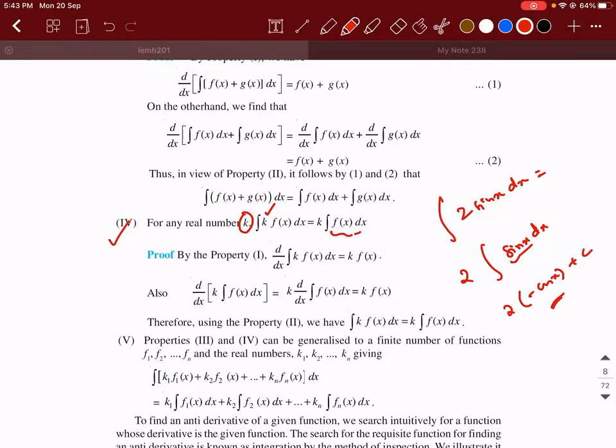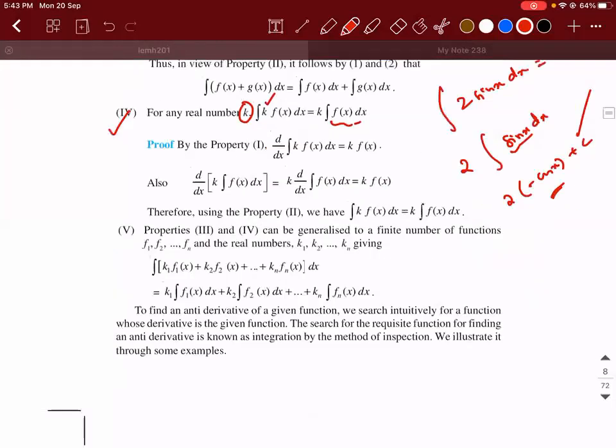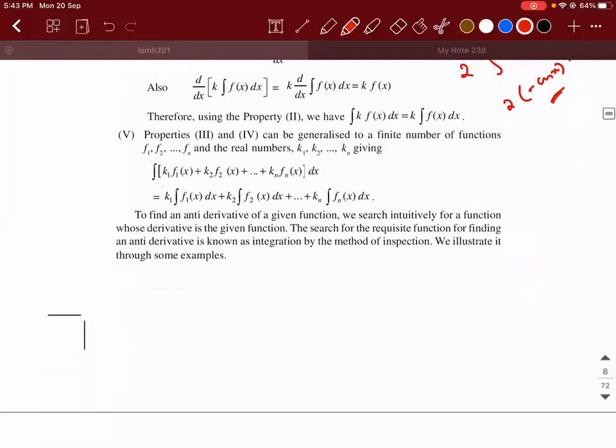So don't remember this symbol C, okay? There is some constant, it can be C, K, lambda, L, M, N, whatever you want, you can write. But you just write saying that there is some constant.